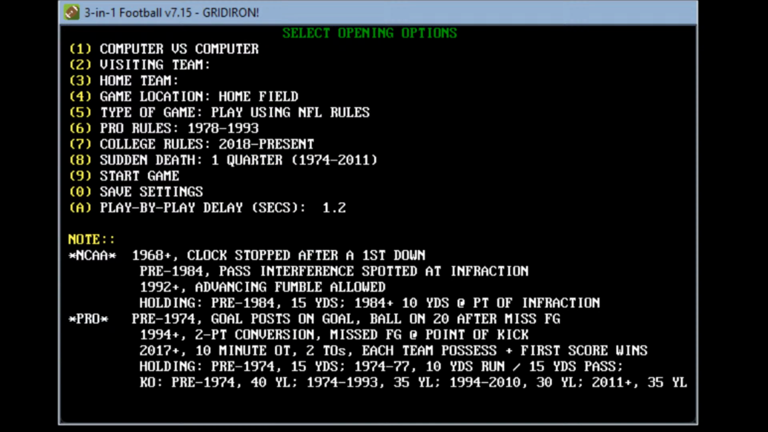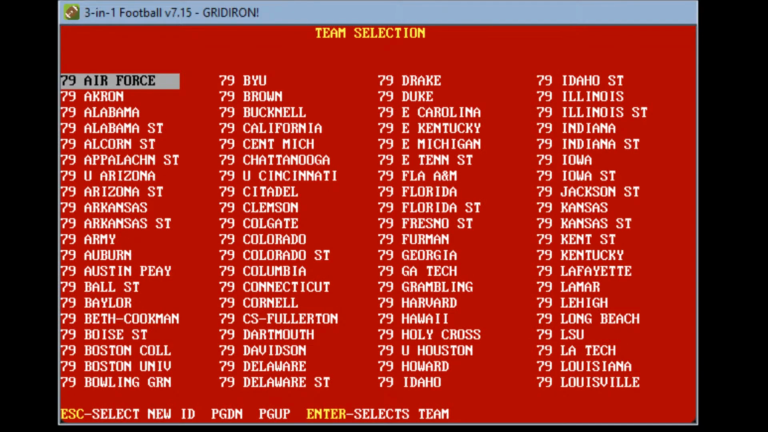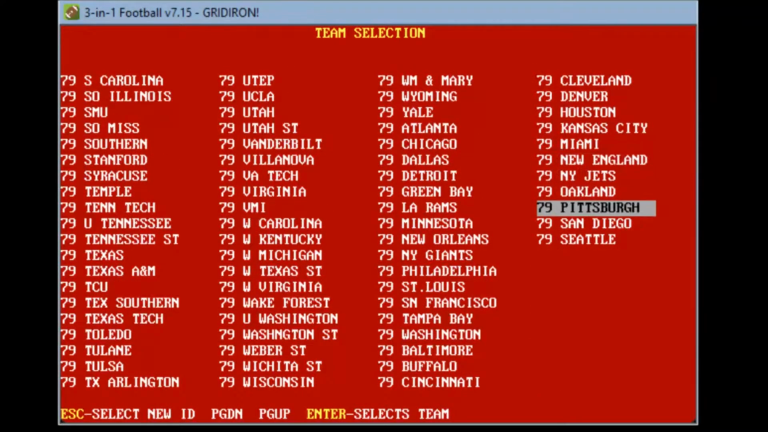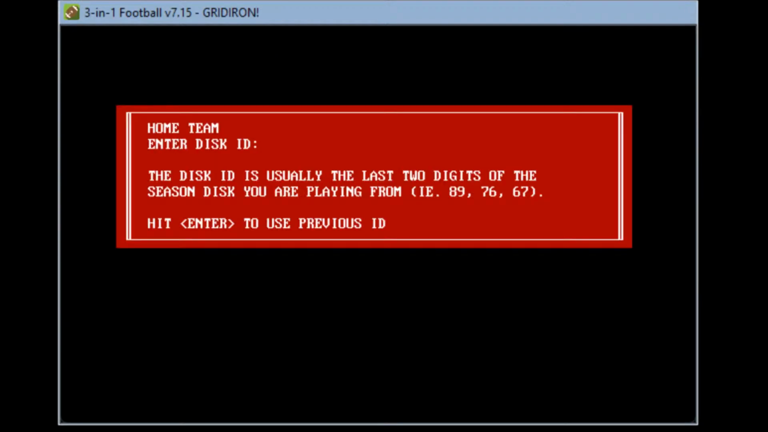Play a single game. This time the computer will be the home team. So I will take Pittsburgh from 1979. It's because they're my favorite team. And it's kind of what Uncle Ron does when he plays Boston. That's his team, and he'll always coach them. So no changes there. Home team are the New England Patriots. So 1979 for New England.